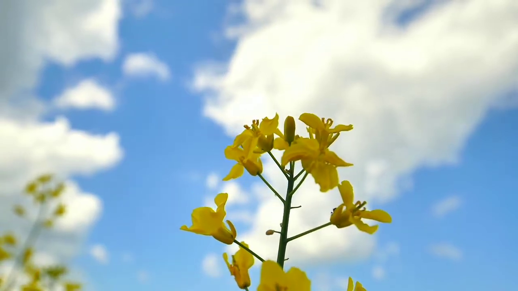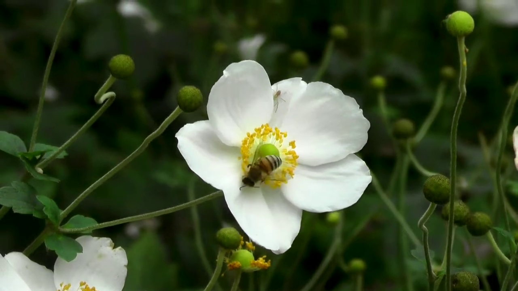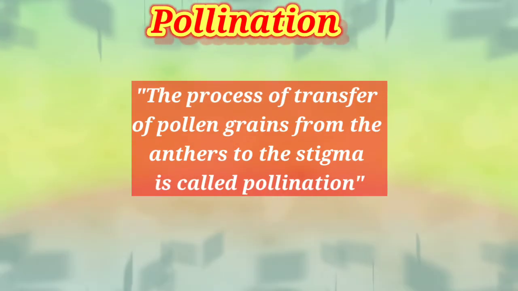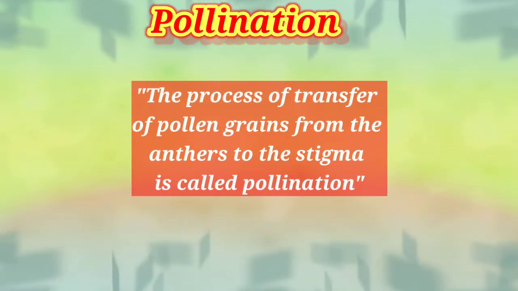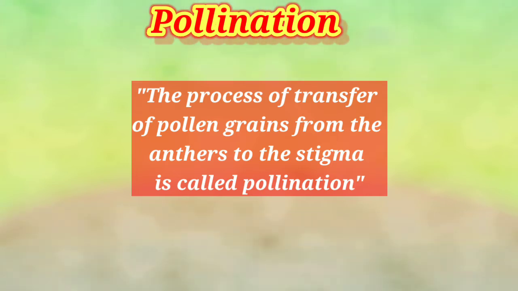Plants make use of external agents to achieve pollination. External agents may be water, wind, insects, and birds, etc. The process of transfer of pollen grains from the anthers to the stigma is called pollination.